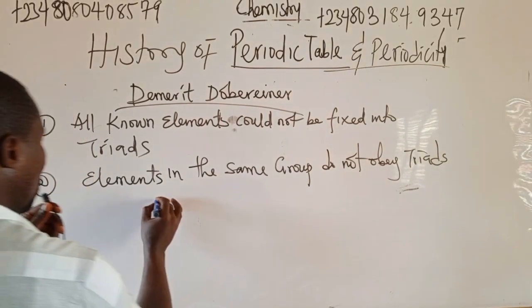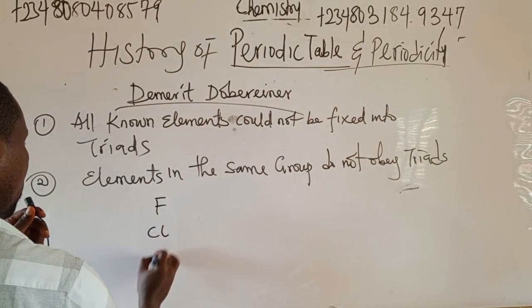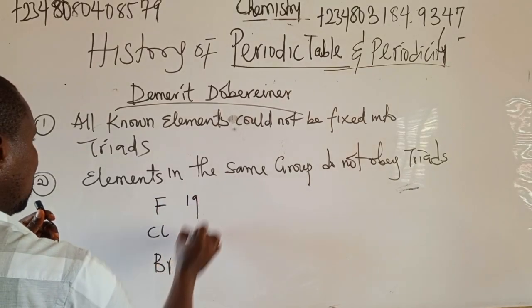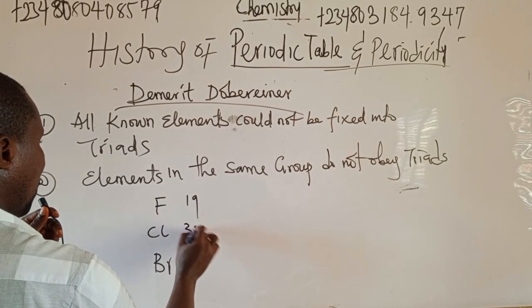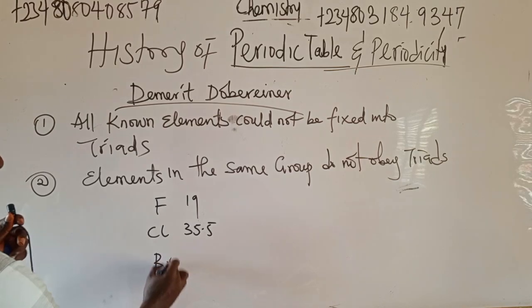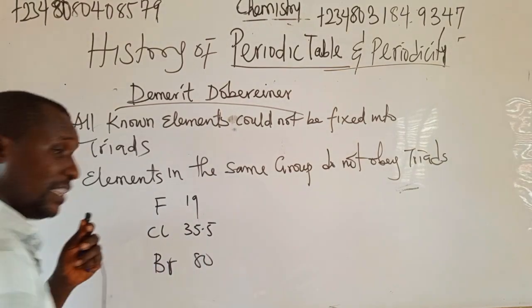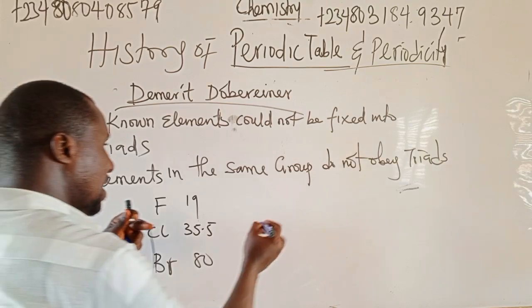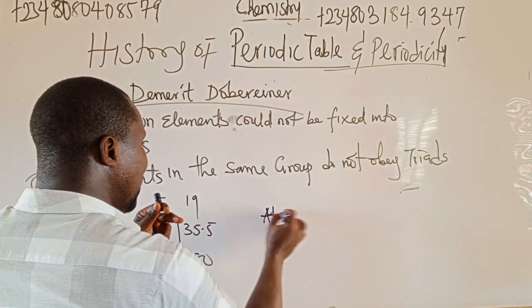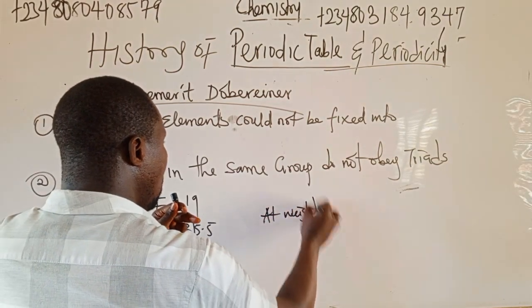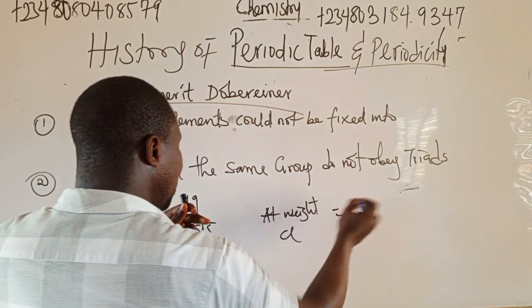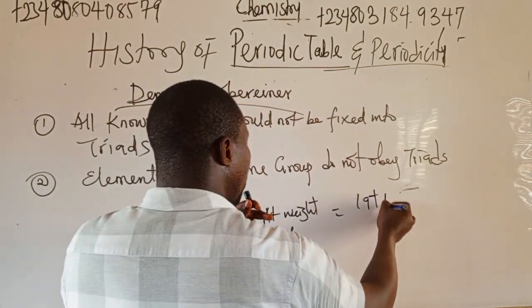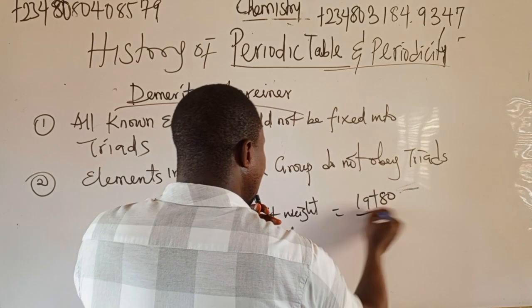Let's look at fluorine, chlorine, bromine. Fluorine is 19, chlorine is 35.5, bromine is 80. Let's see, you see this one failed. To get the atomic weight of chlorine, I have to add the atomic weight of fluorine and bromine, which is 80, then divide by 2.